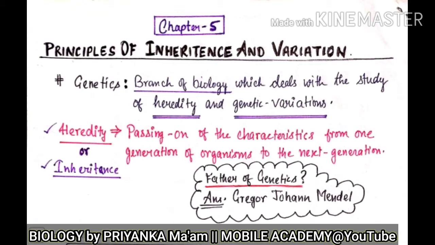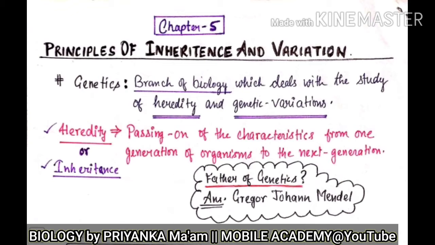In English you can simply say passing on, but in biological science you will say heredity, or you can say inheritance.